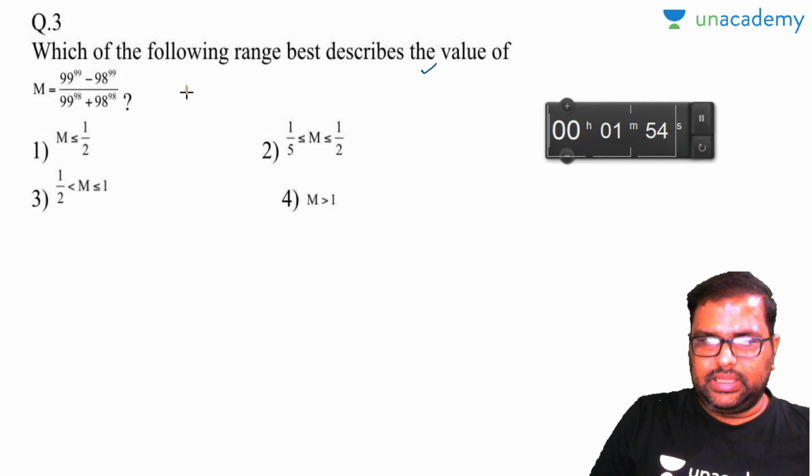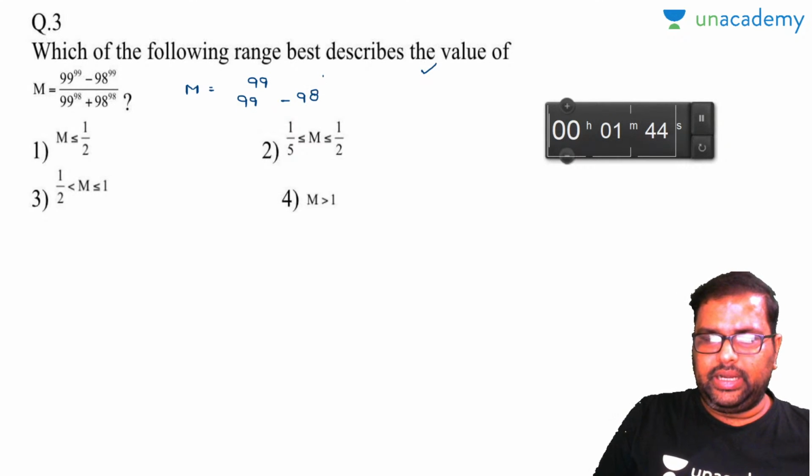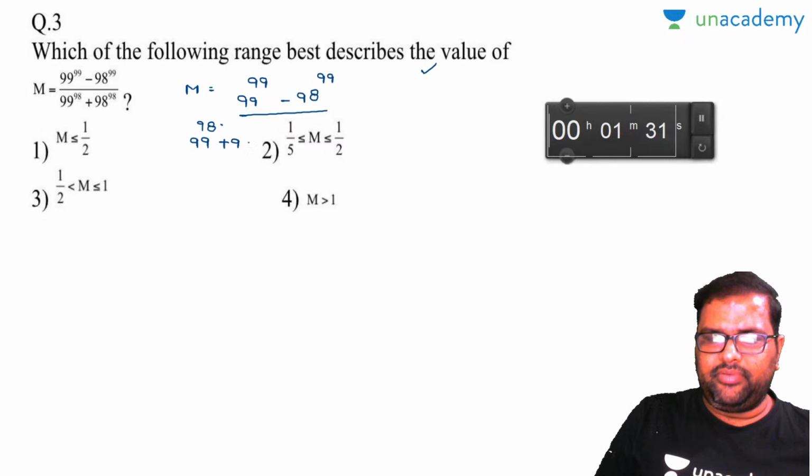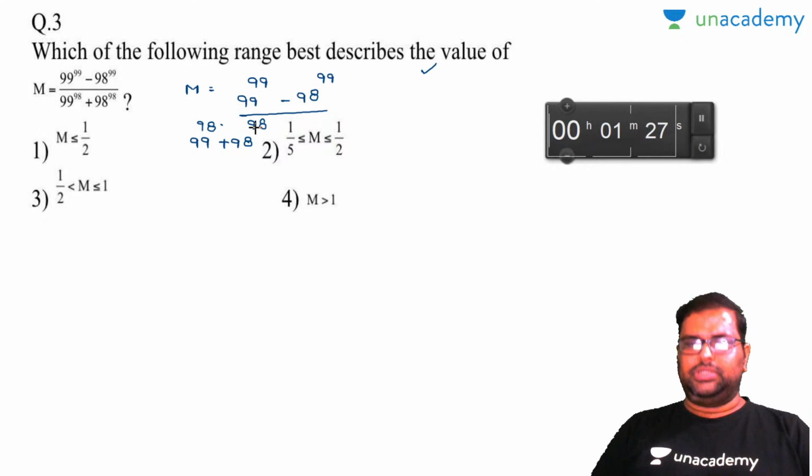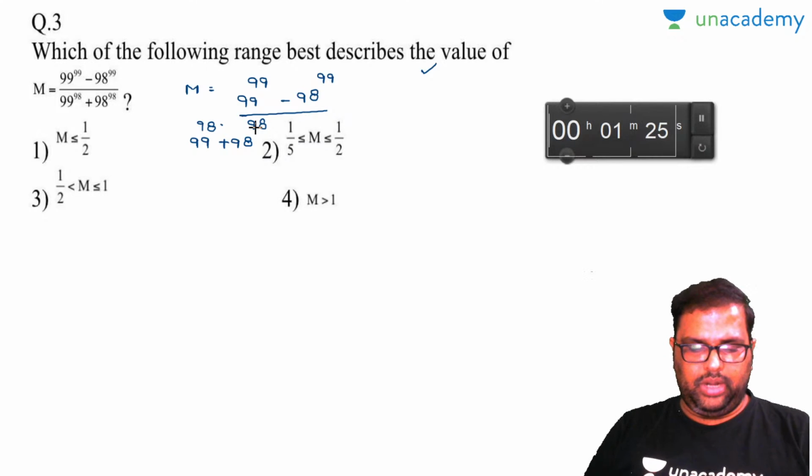M value is equal to 99 to the power of 99 minus 98 to the power of 99, divided by, the denominator is 99 to the power of 98 plus 98 to the power of 98. This is the denominator. Let us see how many can solve this. 1 minute.